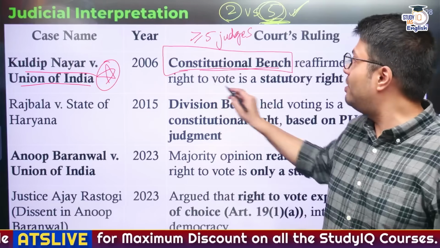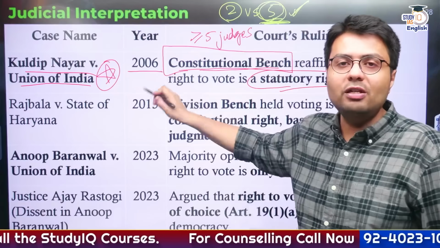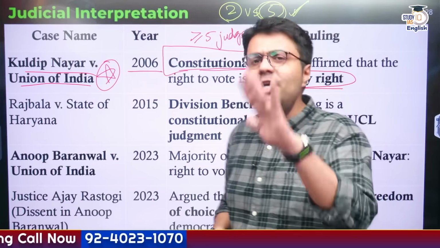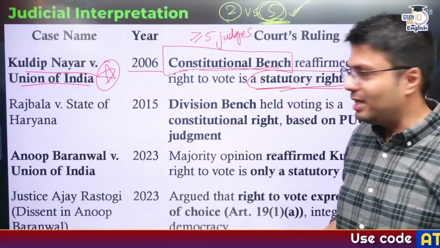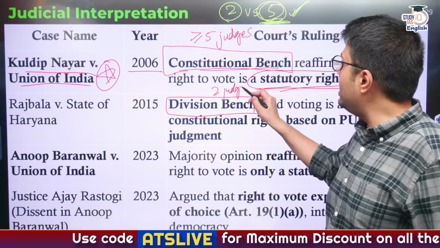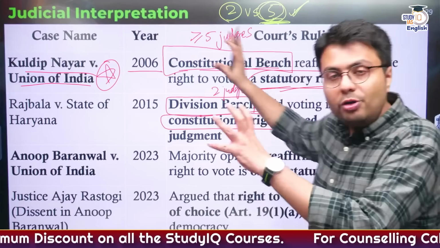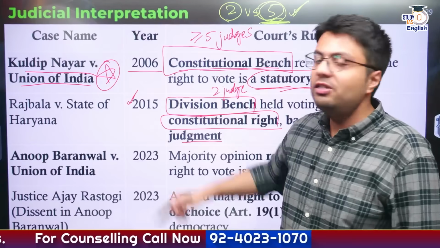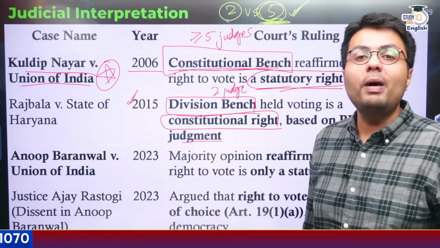So this judgment said that right to vote is a statutory right. Therefore, in 2006 the legal status of right to vote according to the Supreme Court of India was that it is a statutory right. But in 2015, in the Rajbala versus State of Haryana case, the Supreme Court made another judgment. A division bench, which is a bench comprising 2 judges, highlighted that right to voting in India is a constitutional right, and it took its inspiration from the PUCL judgment. But does it make the 2015 judgment the correct judgment? The answer is no. Why? Because the 2006 judgment was given by a constitutional bench.